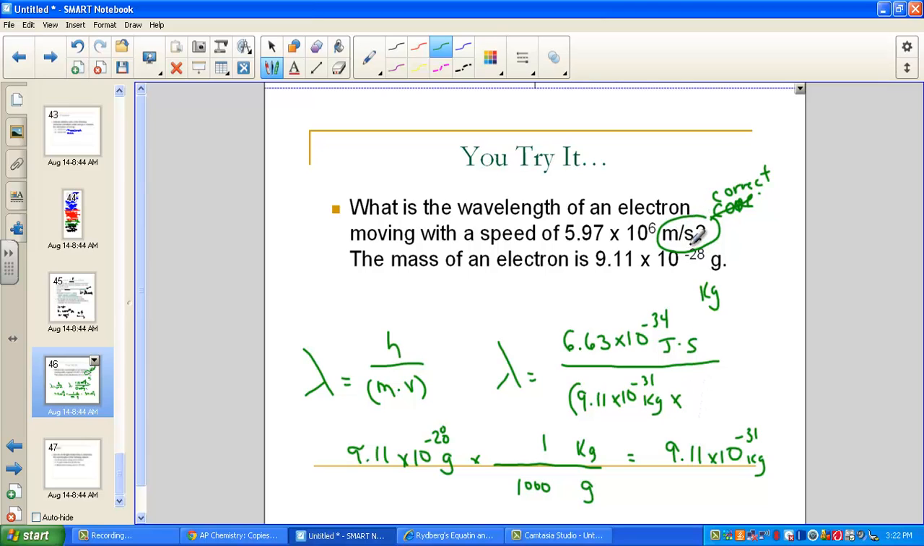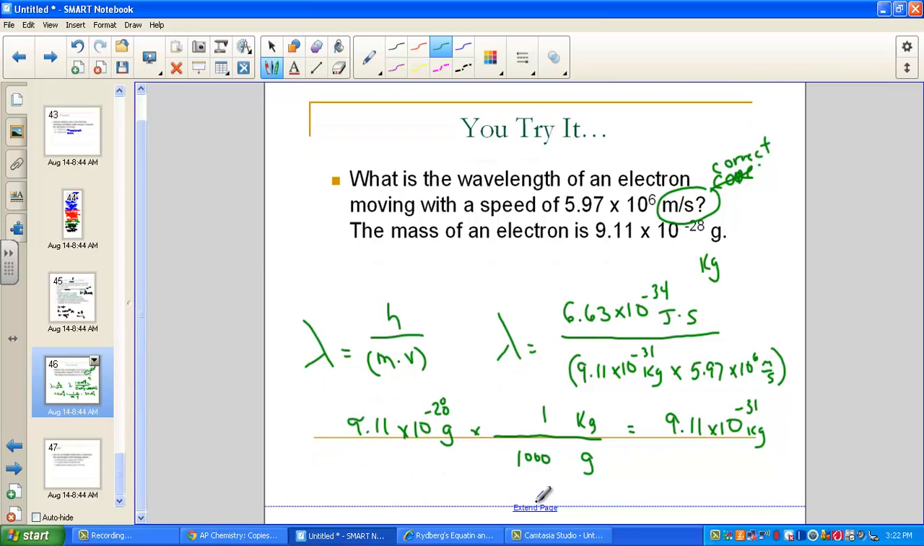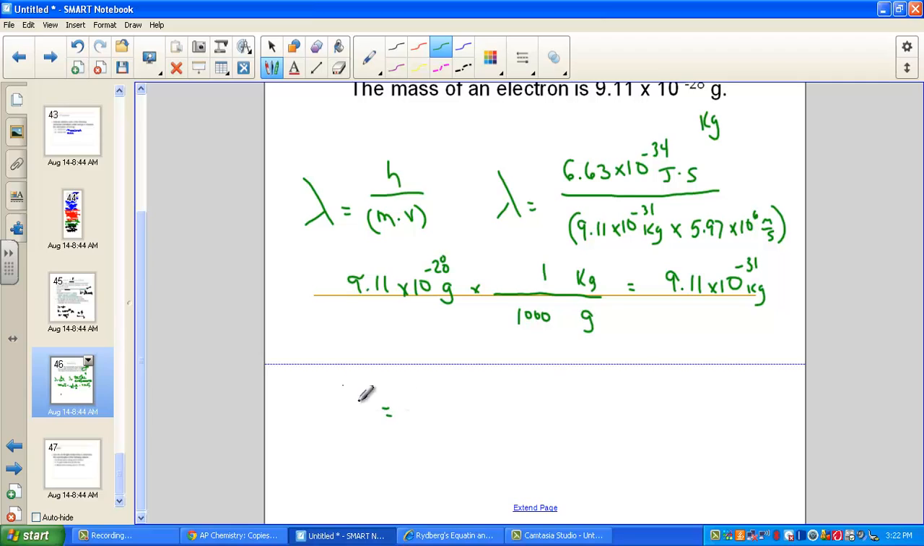And luckily we were given the meter per second velocity or speed, so that can go directly in there, 5.97 times 10 to the 6 meters per second. We calculate this out, the units simplify to give us meters. And let's do that, shall we? Let's give myself a little more room. Calculate the wavelength that will come out in a meter.